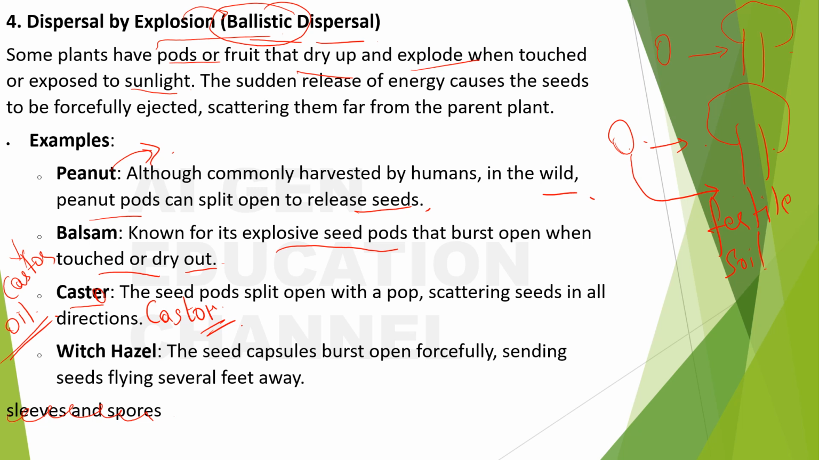So you have seen the dispersal types. What are those? Wind, water, animals, and explosion. This is a completely different phenomenon, so the first three are of one type and this is another type. This is by explosion, when the pod gets dried up and exposed to too much sunlight, and it is common in peanut, balsam, castor and witch hazel. Okay, we are done with seed dispersal.